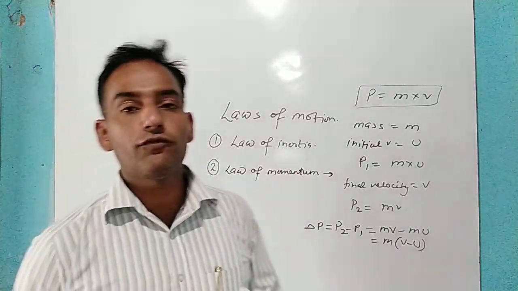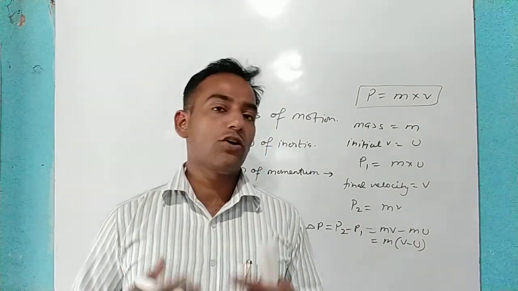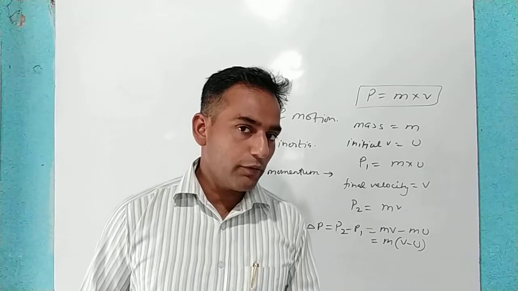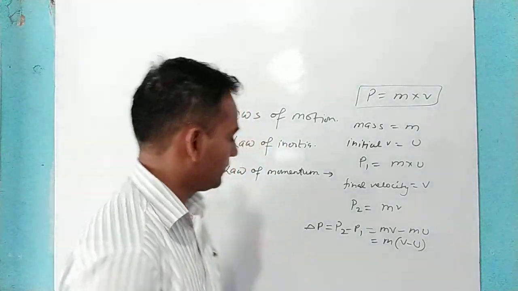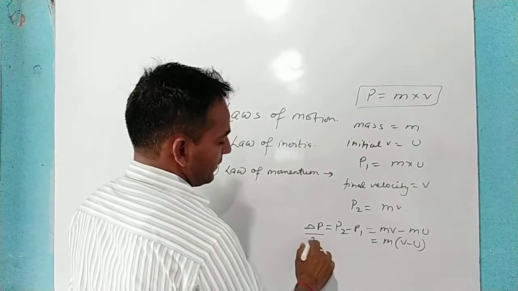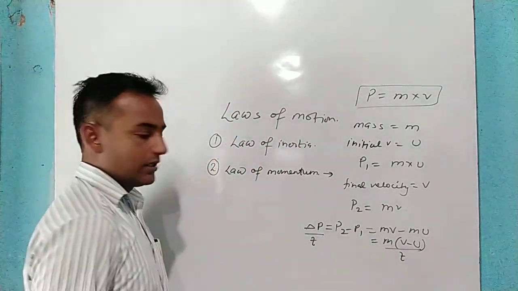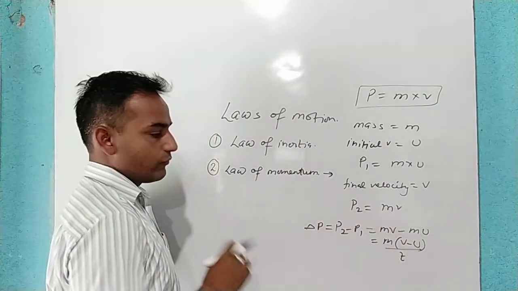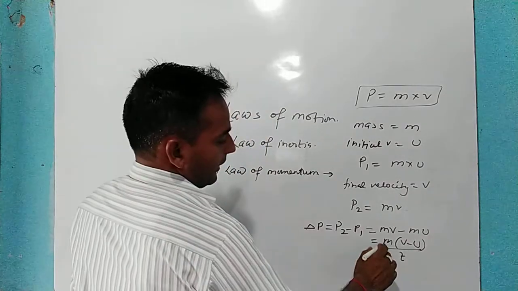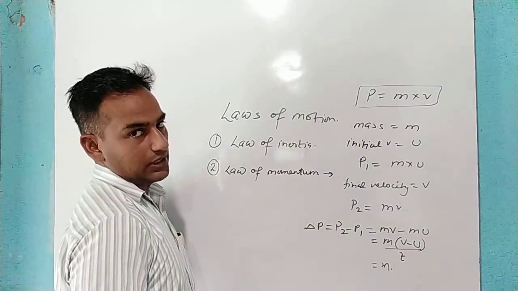So what we have to find is the rate of change of momentum. This is very important, the second law of Newton. Rate of change of momentum means this change in momentum has to be divided by t. So delta P divided by t is the rate of change of momentum. That is m into v minus u upon t.